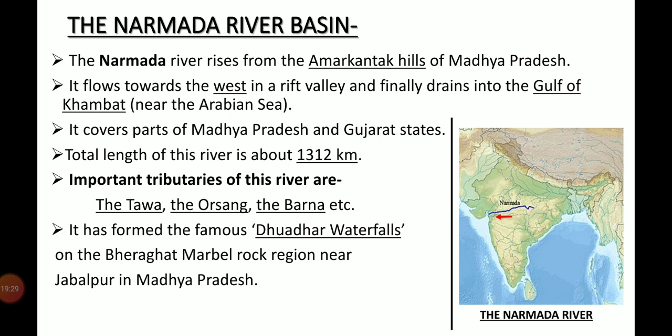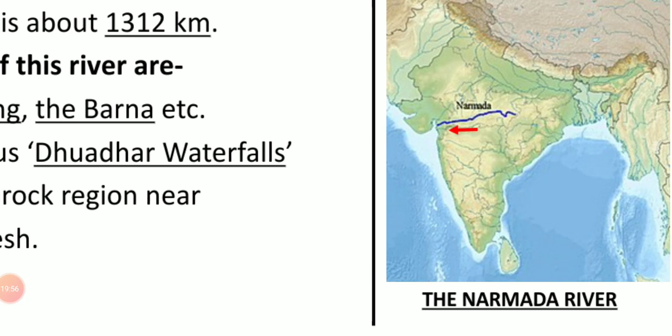1,312 km. Important tributaries of this river are the Tawa, the Orsang, the Barna, etc. Omkareshwar and Bharuch cities are situated along this river bank, and it has formed the famous Dhuandhar waterfalls on the Bhedaghat Marble Rocks region near Jabalpur in Madhya Pradesh. In this map, you can see the flow and direction of the Narmada river.